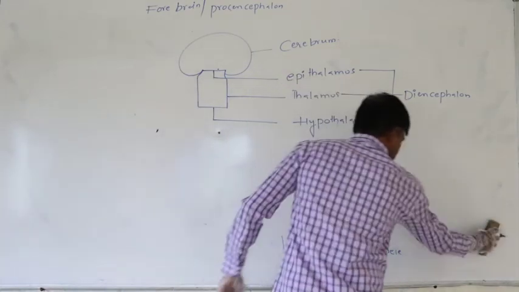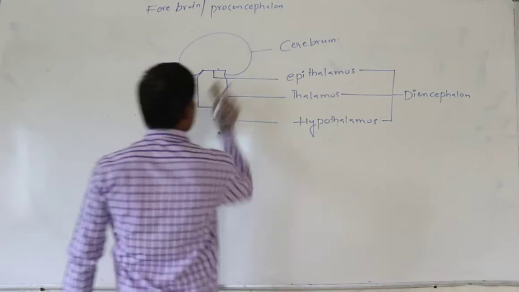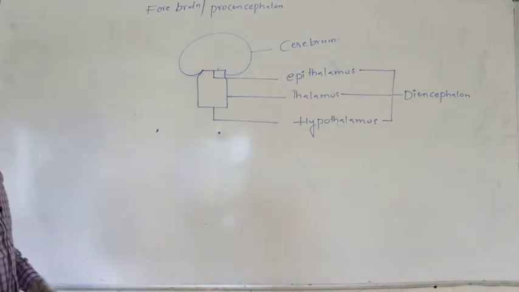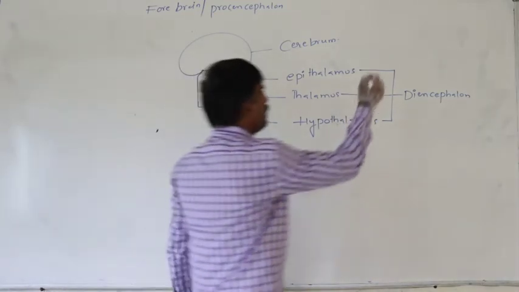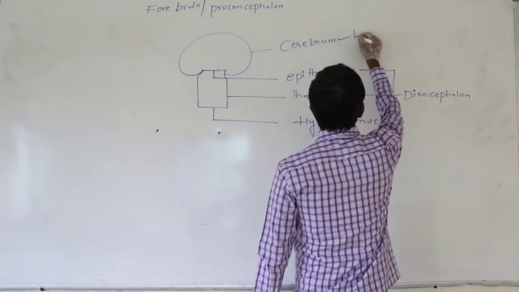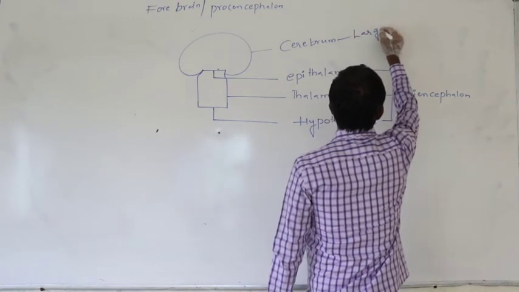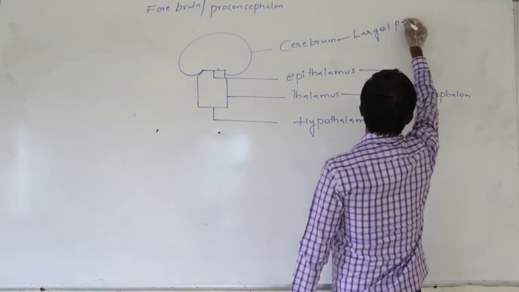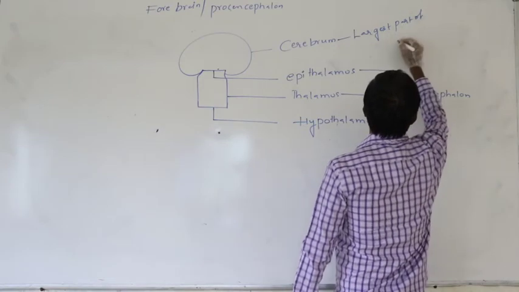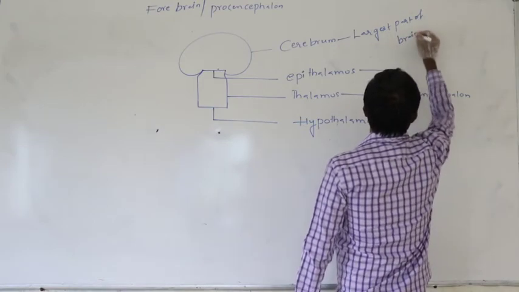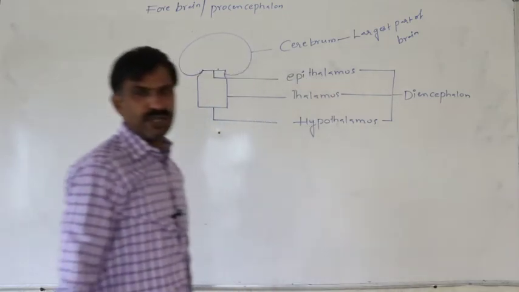In the forebrain, the first part is the cerebrum. This is the largest part of the brain.